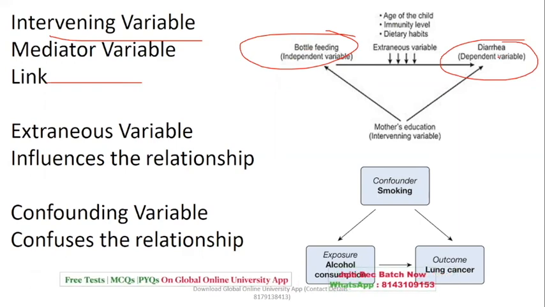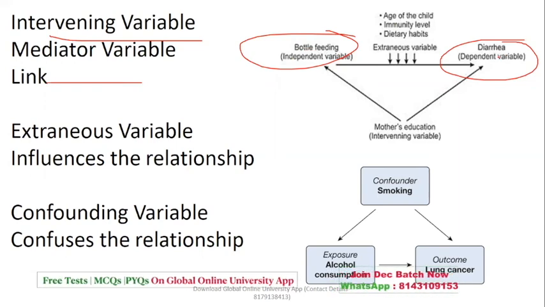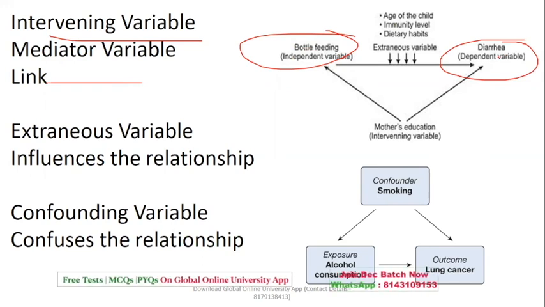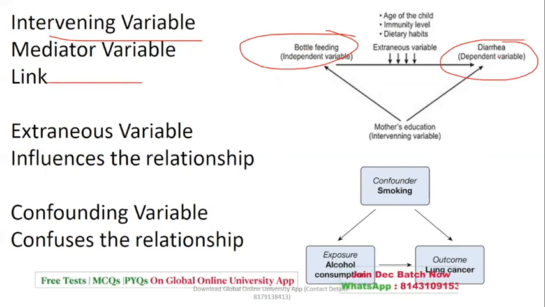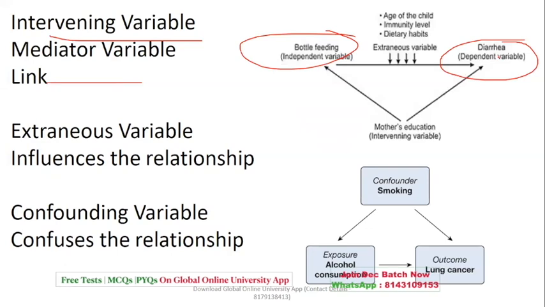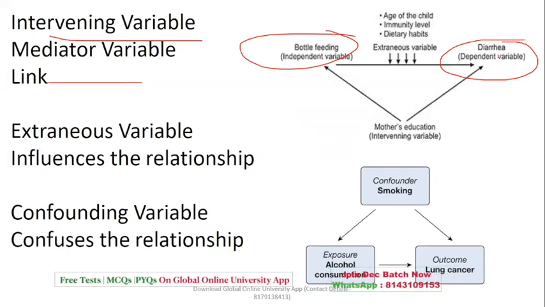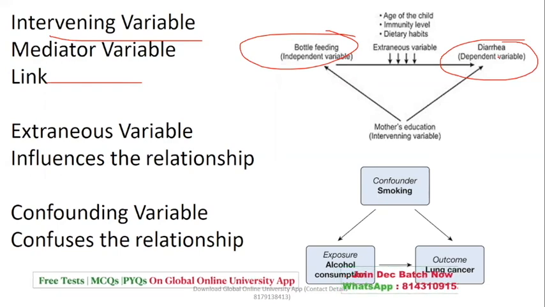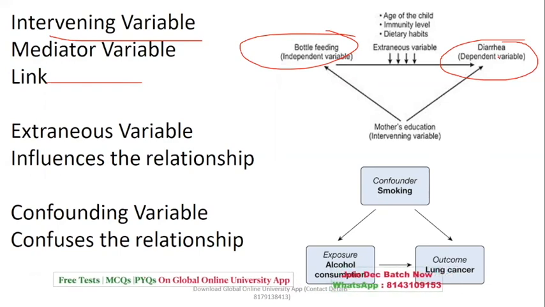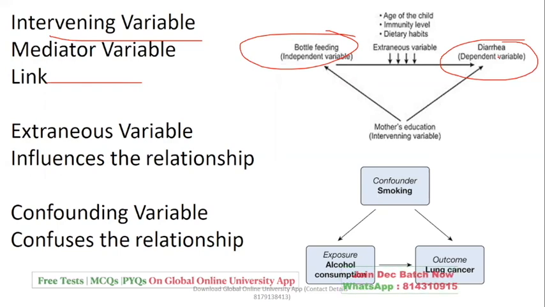Now, extraneous variable is the influencing variable, like the age of the child, the immunity level of the child. If I talk about confounding variable, it confuses the relationship. The person may or may not be consuming alcohol, and he has got lung cancer. What is the confusion? The confusion is like, how can he get cancer if he does not consume alcohol? So it is something which confuses you, that is called confounding variable.